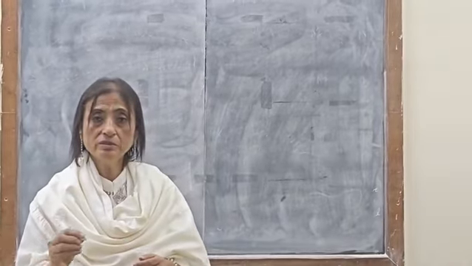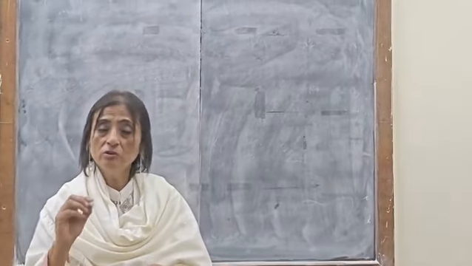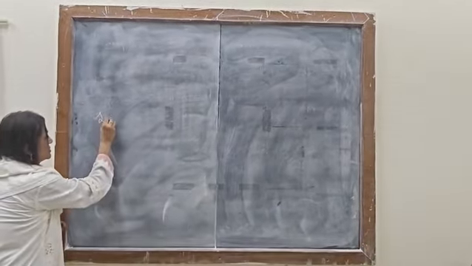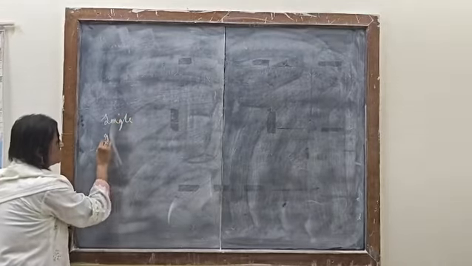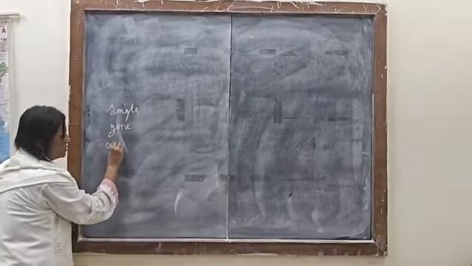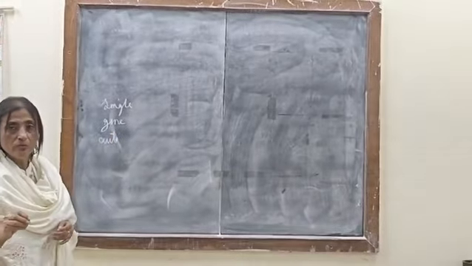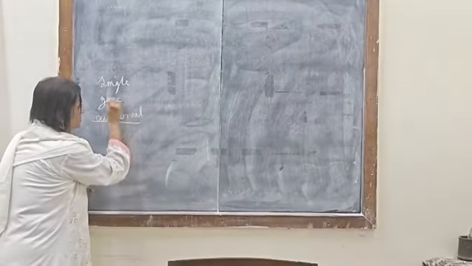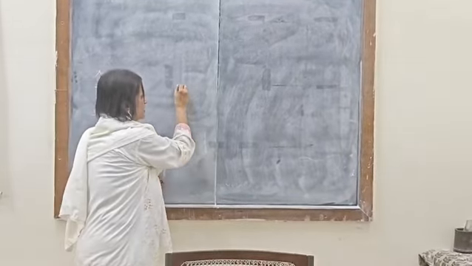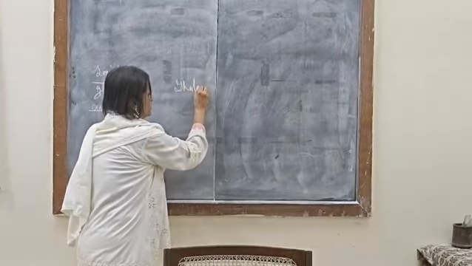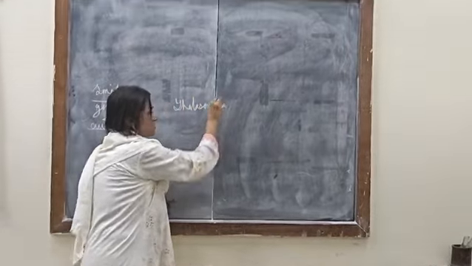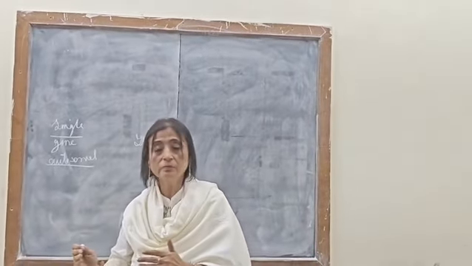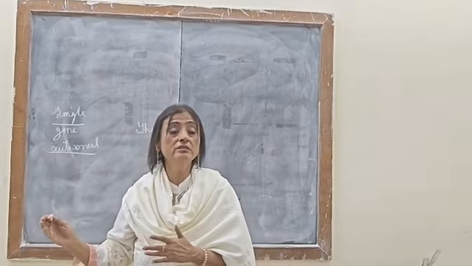We are going to discuss the other genetic disorders of class 12. Single gene mutation disorder, single gene autosomal. We are discussing the autosomal genetic disorders, and today's topic is thalassemia. Thalassemia is also a genetic disorder, which means it is transmitted from parent to offspring, a hereditary disorder.